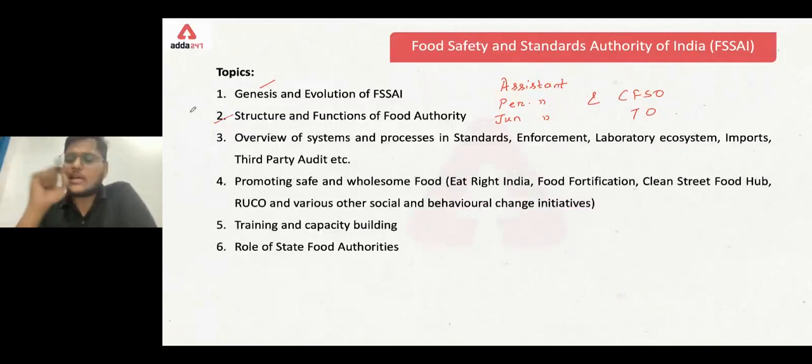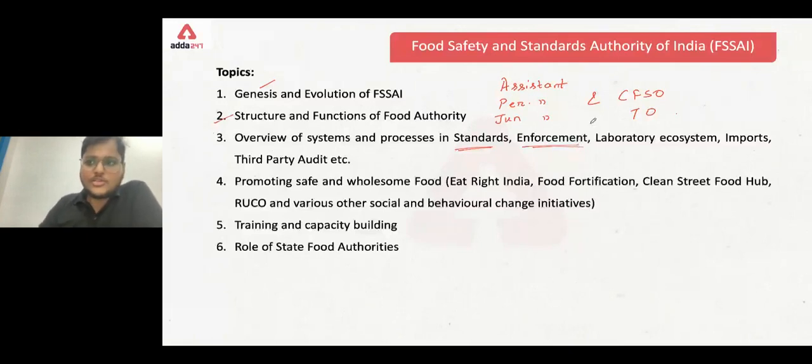How the things are conducted, what are the functions exactly in case of fixing the standards, when the standards are set, when the standards are enforced, like the law is made, the law is notified, and then the law is enforced. The law is enforced by the judge, by the respective authority, like the police officers.